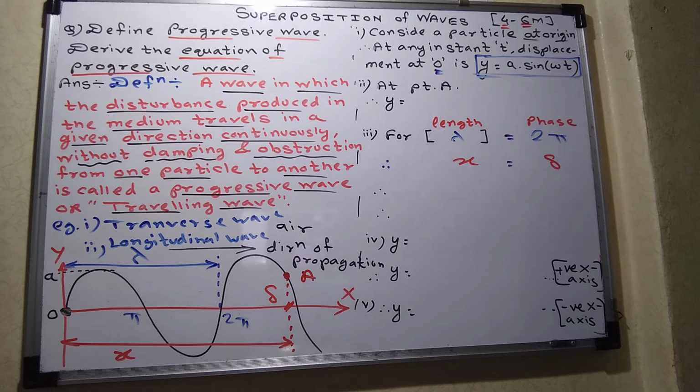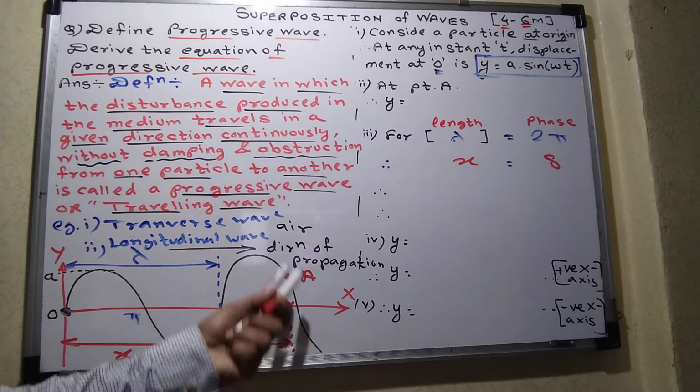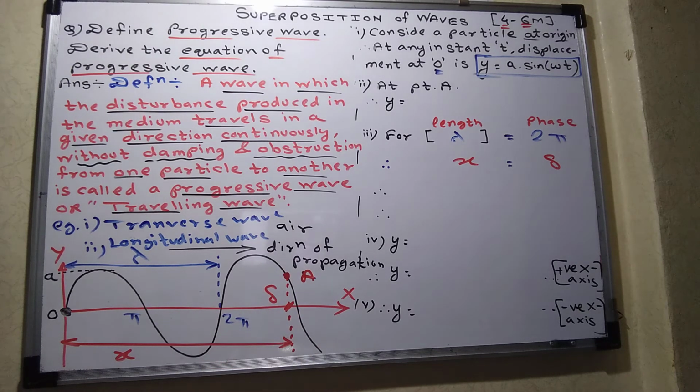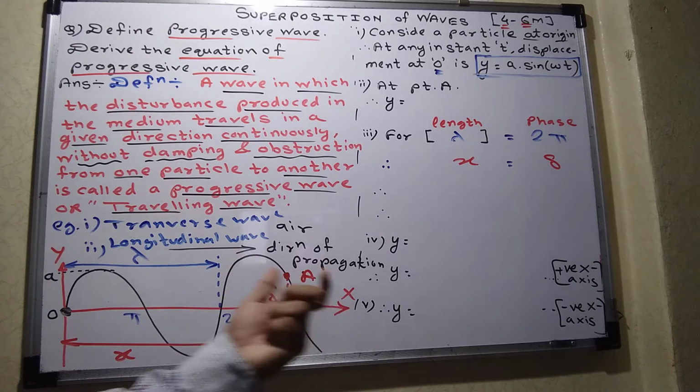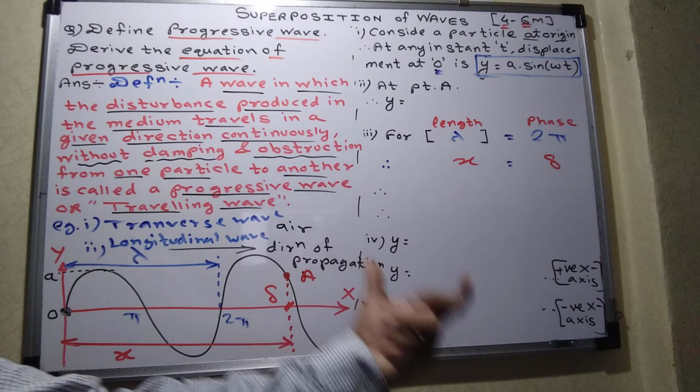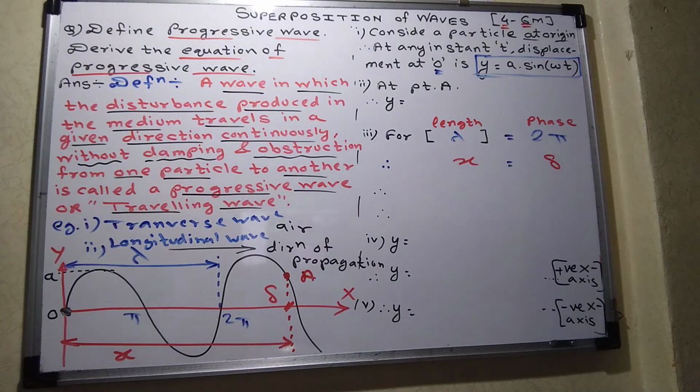Now students, at point A, will you say point A is leading or lagging compared with O? Shruti Kadam, will you tell me?